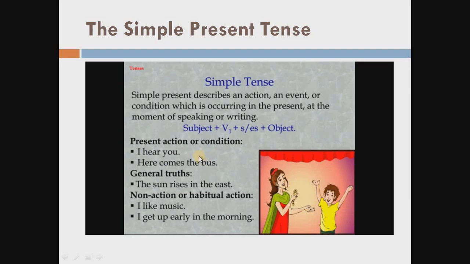The present tense also shows general truths like the sun rises in the east, and also shows non-action or habitual actions like I like music or I get up early in the morning. So always remember students, the simple present tense describes an action that is done in the present at the moment of speaking or writing. Okay students.